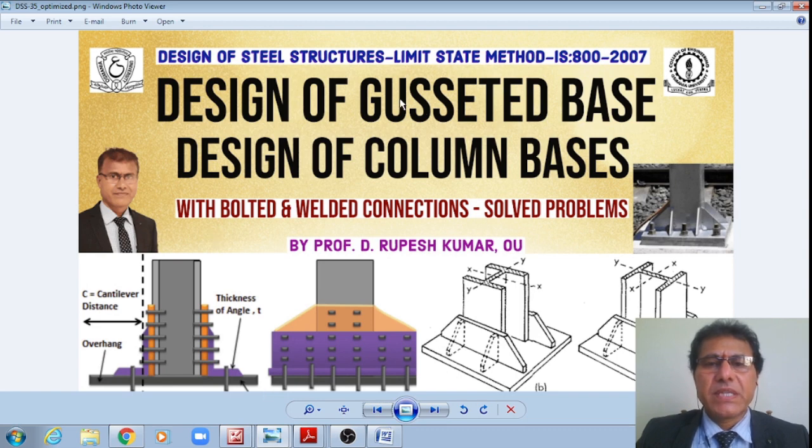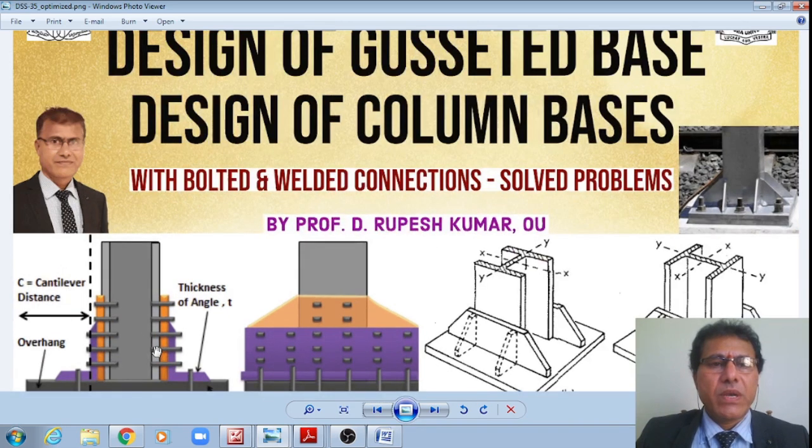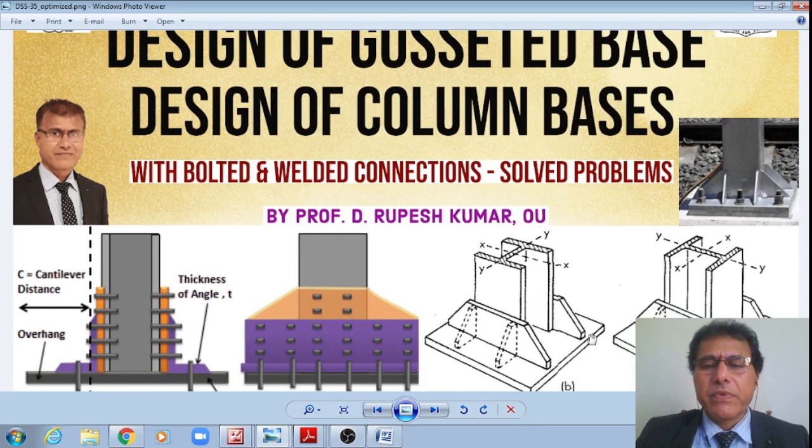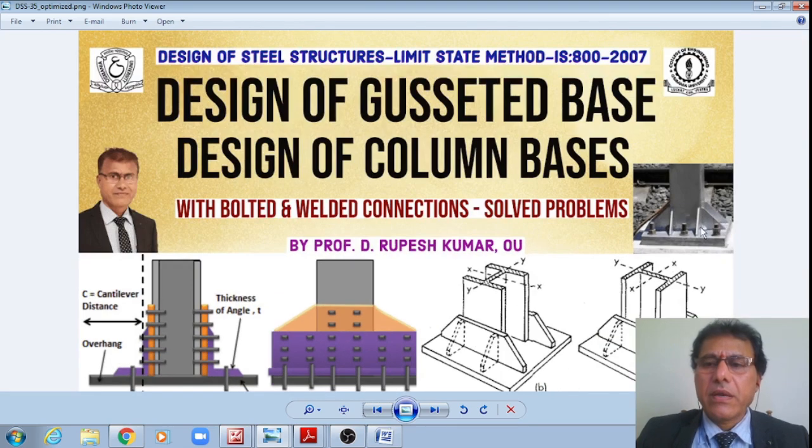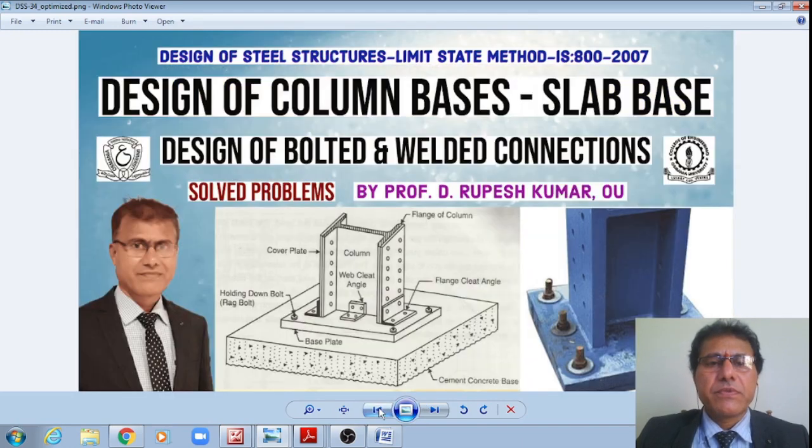In today's class we shall see the design of gusseted base. These are the designs of the column bases, as well as one problem with welded connections wherein the gusset plate is connected to the face of the column, as well as to the toe of the column, or to the end of the column, like this. Even in the previous class, we have seen the design of the column bases, slab bases like this, wherein we have seen both the bolted as well as the welded connections.